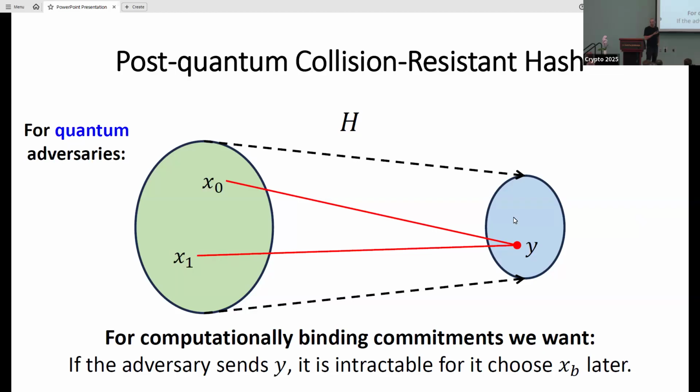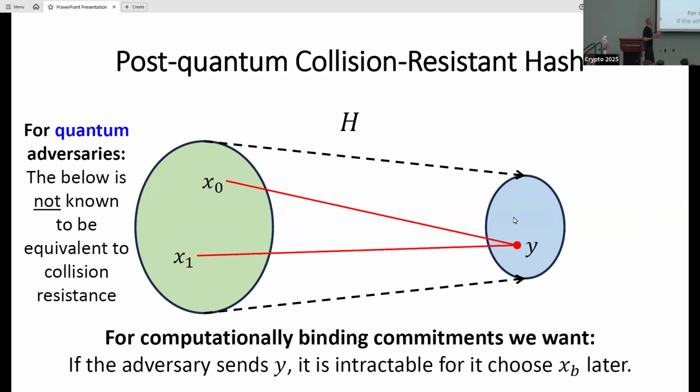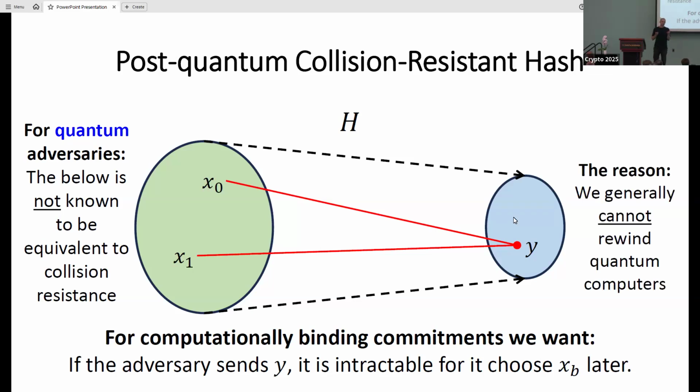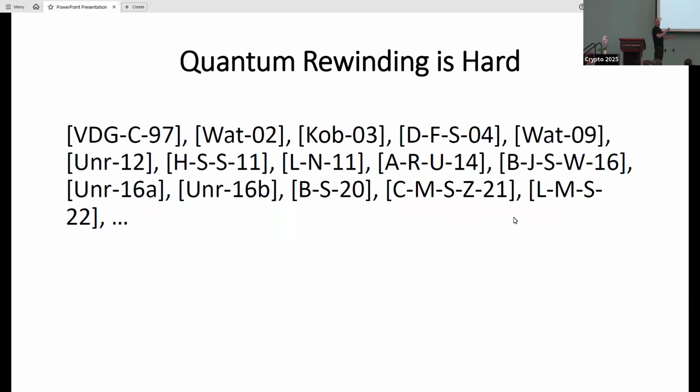So now we're thinking about quantum computers. And the point is that this equivalence is no longer true. And the reason is essentially the same. It's, again, rewinding, but in the other direction. We actually don't know how to generally rewind a quantum computer. And we also know that quantum rewinding is hard. We have a lot of people over many years working on trying to understand when we can rewind the quantum computer and when we cannot. But let's be more concrete here.